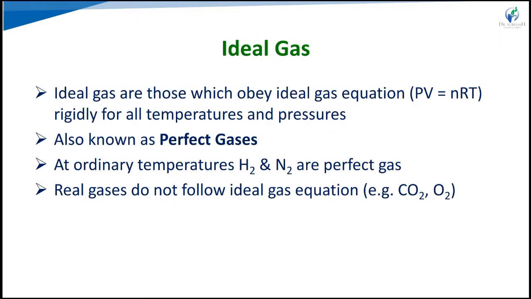So the ideal gas obeys the ideal gas law, or ideal gas equation, that is PV = nRT, for all temperatures and pressures. So it is known as a perfect gas, universal gas, or ideal gas. At ordinary temperature, H2 and N2 are perfect gases. Real gases do not follow the ideal gas equation.